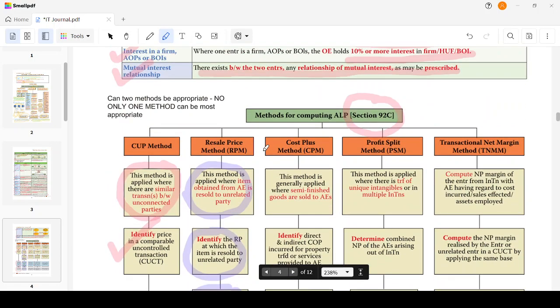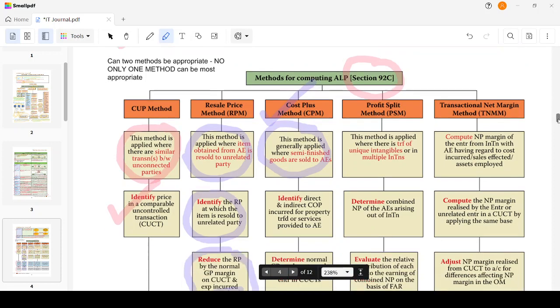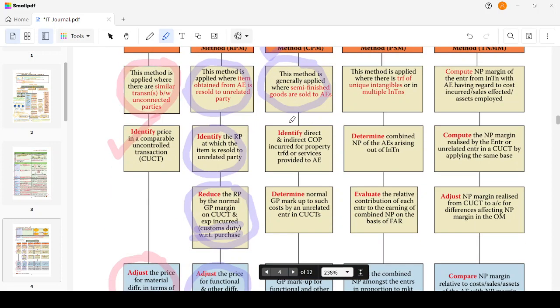Then we have the third method, which is the cost plus method. This is a simple method, right? This method is generally applied where semi-finished goods are sold to AE. Semi-finished goods, if I'm going to sell it to AE, then this cost plus method will be applied. There, I will identify the direct and indirect cost of production incurred for the property, transport, or service provided to the AE. So I'm going to transfer something to the AE. So I will know the cost. So I have to identify it.